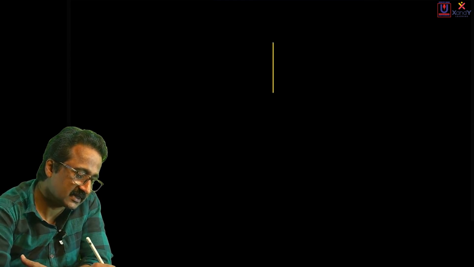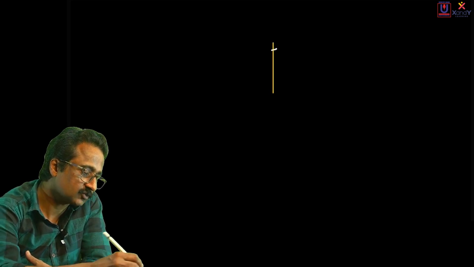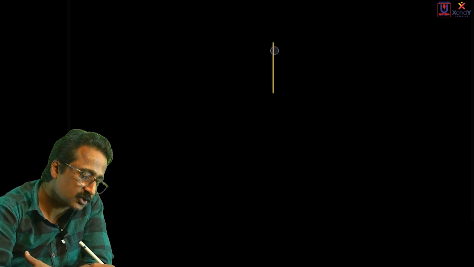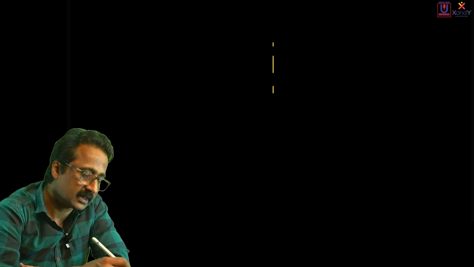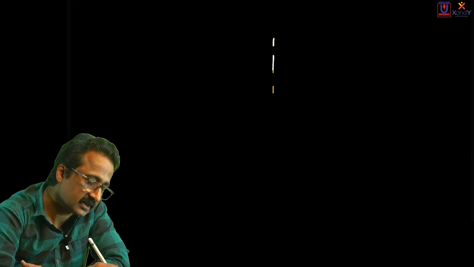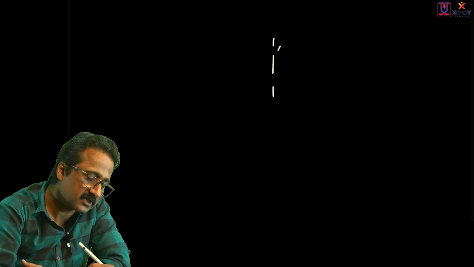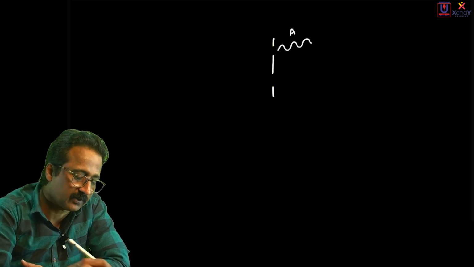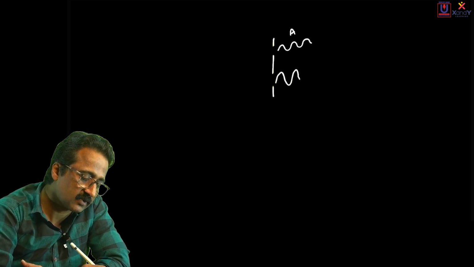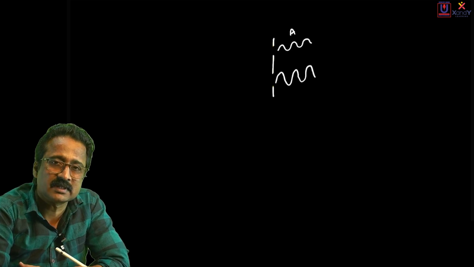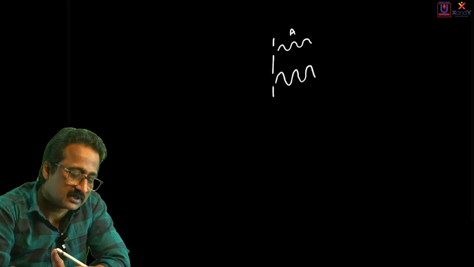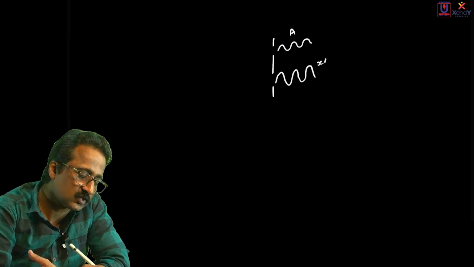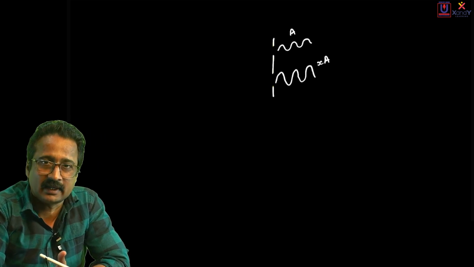Here, let's say that this is one slit. The other slit is much larger in size. Okay, I hope you understood. This is one slit and the other slit is this. Now this is emitting a wave, of course. Let us say the amplitude is A for that wave. The second one has a larger amplitude because the width of the slit is X times. So certainly the amplitude of this wave also will be equal to XA.